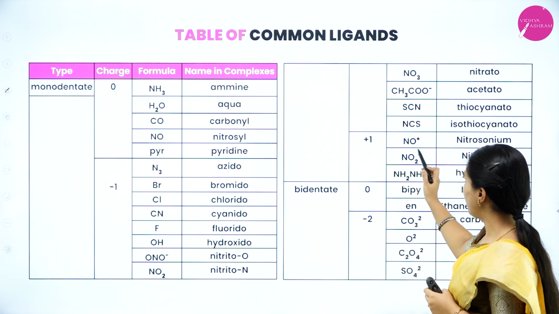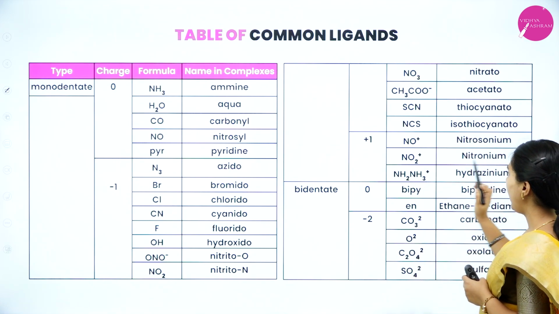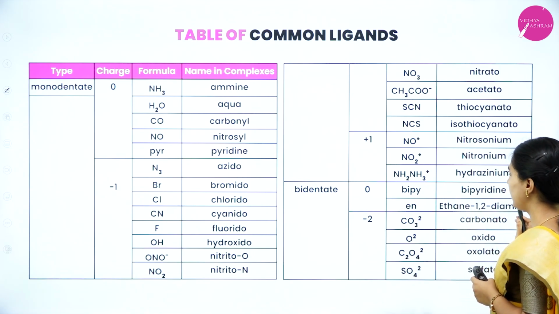With +1 charge: NO+, nitrosonium; NO2+, nitronium; NH2NH3+, hydrazinium.